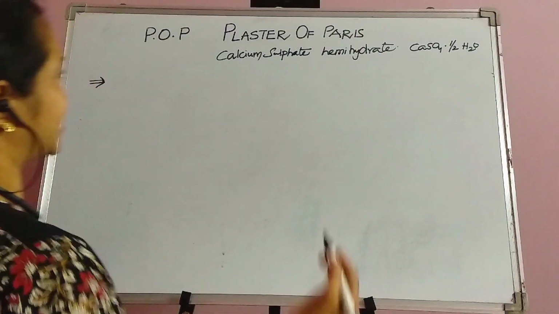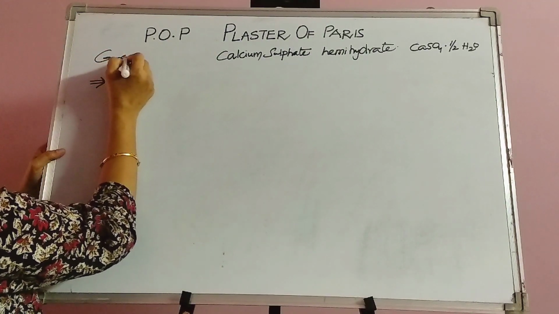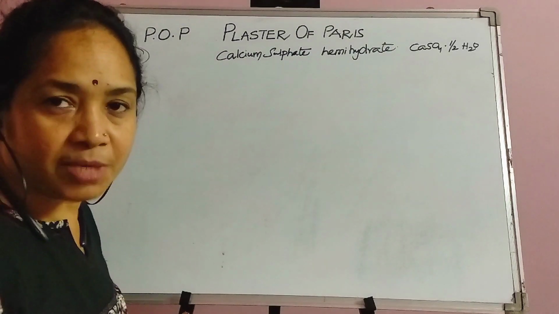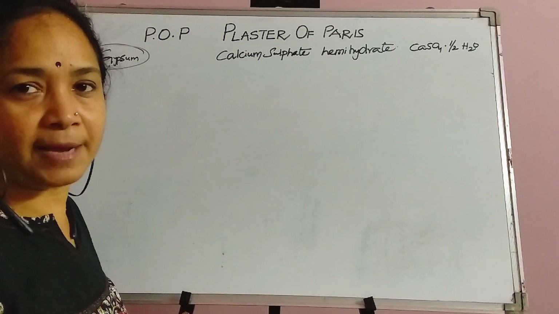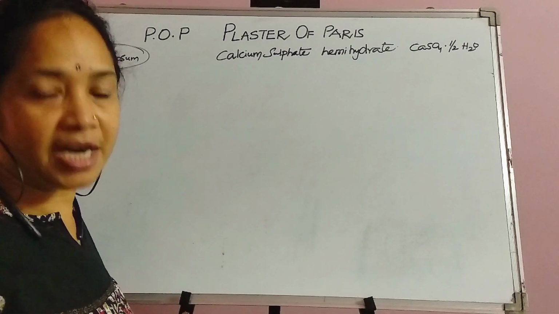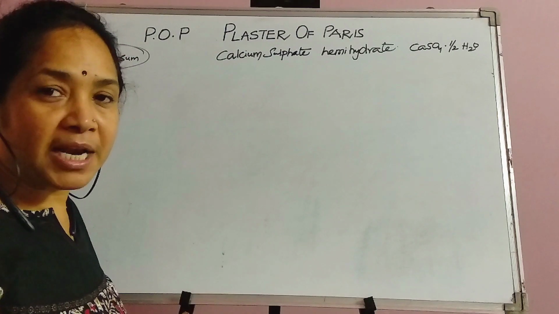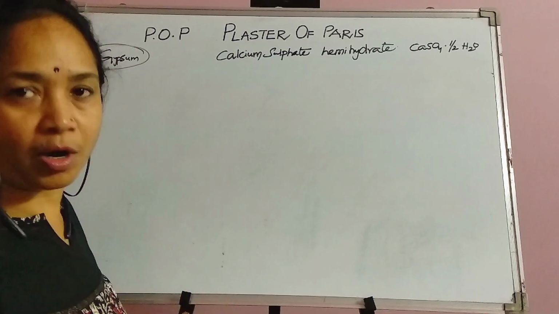As I said, this is obtained from gypsum. Gypsum is calcium sulfate dihydrate, and it is strongly heated at a very particular temperature, 100 degrees centigrade or 373 Kelvin. You have to remember that the temperature should not exceed. If it exceeds, it loses the whole water molecule.